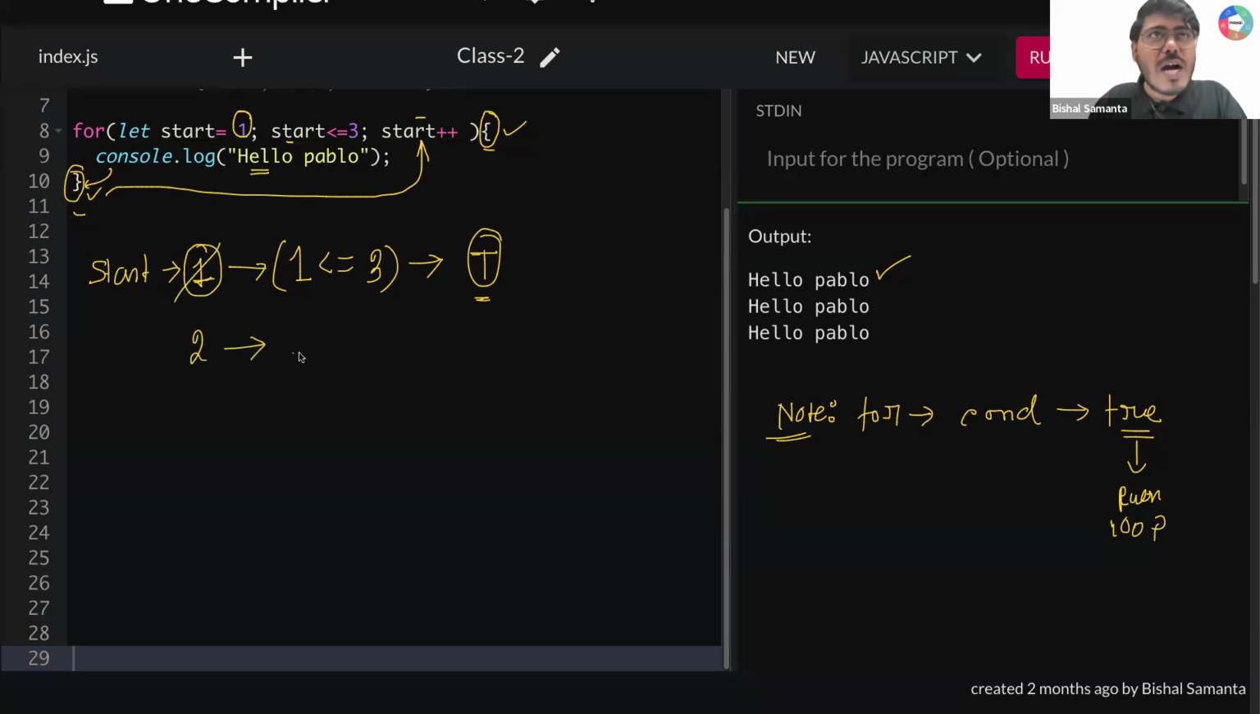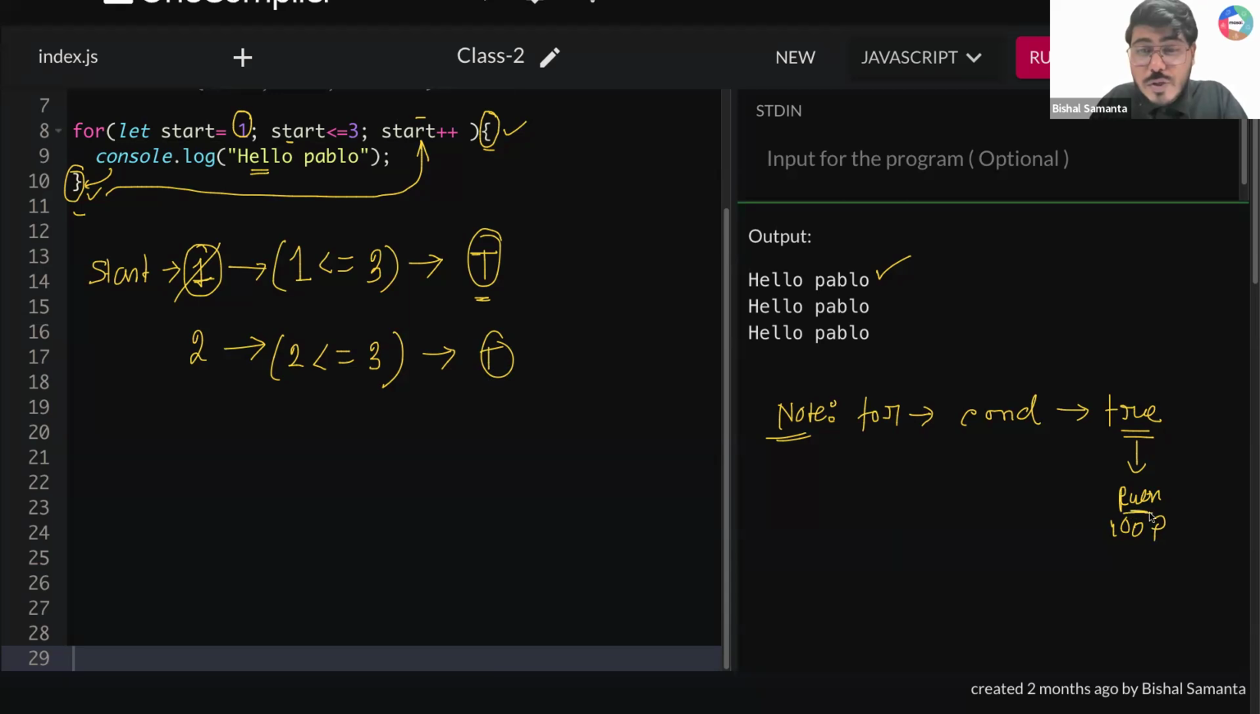Now tell me, what will be my condition now? Now my condition will be 2 less than equal to 3. Is that true? True or false? True hai, right? Definitely 2 is lesser than equal to 3. So this is true. Again, you are getting true.